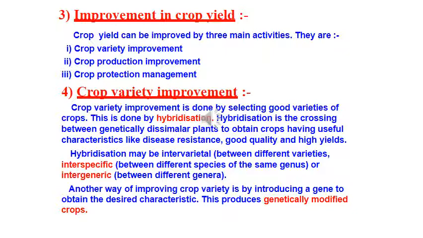But there are people who say these are unethical practices, that whatever is present in nature you should go with it and not modify it. So there is a group of people who do not accept genetically modified organisms and genetically modified crops.